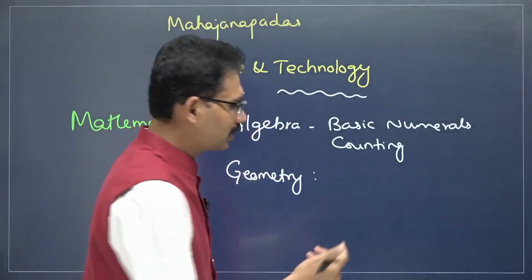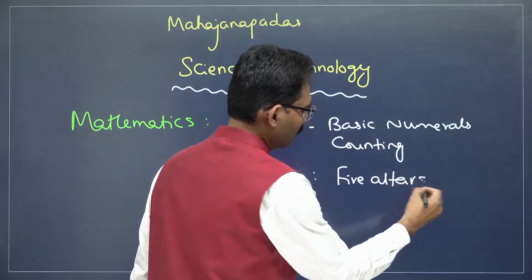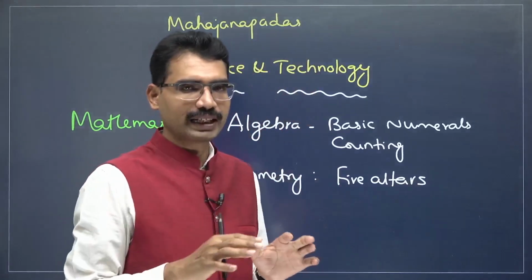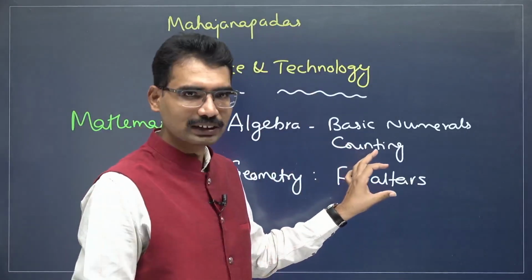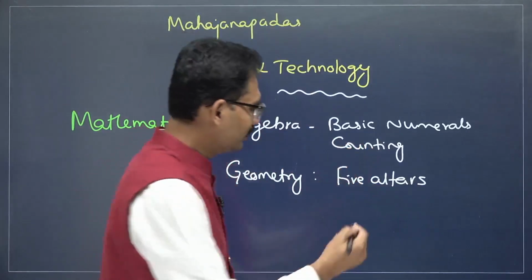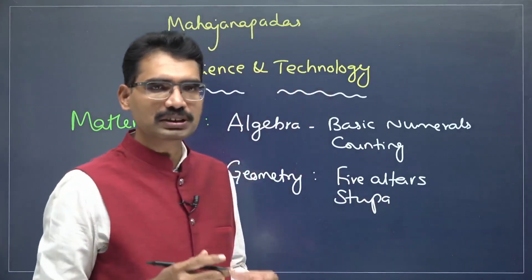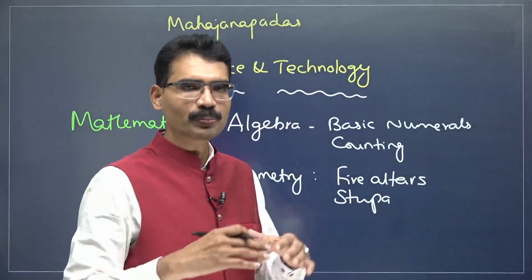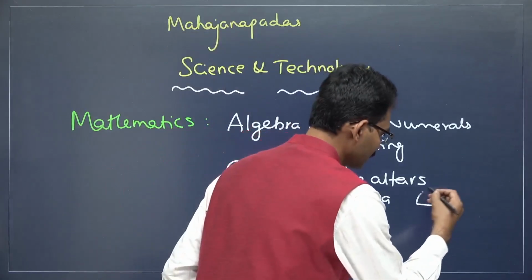Next one, geometry. Particularly in the construction of fire altars, square type, rectangle type, different measurements are required. Geometry, circles are required. When it comes to Buddhism, according to Buddhist tradition, after the death of Buddha, stupas were also built. Stupas look like this, hemispherical.